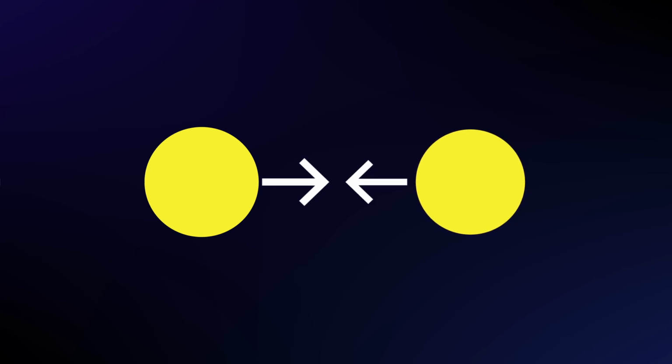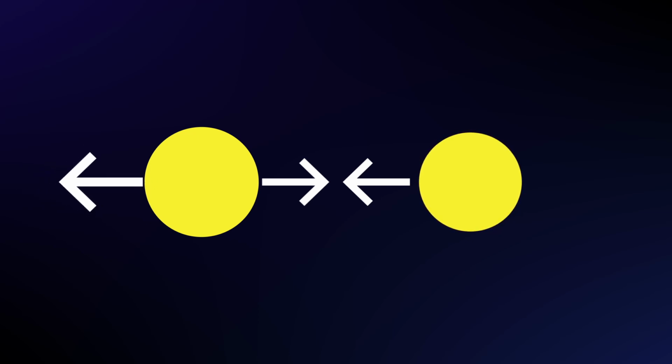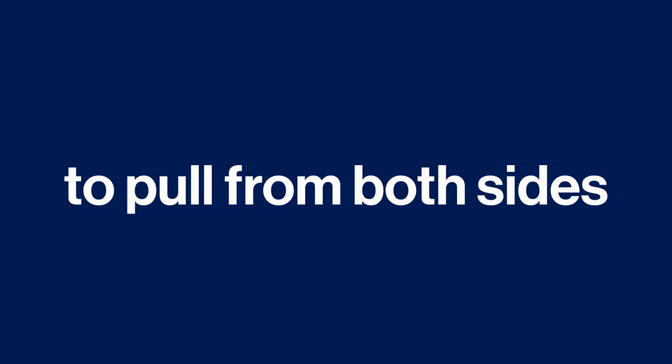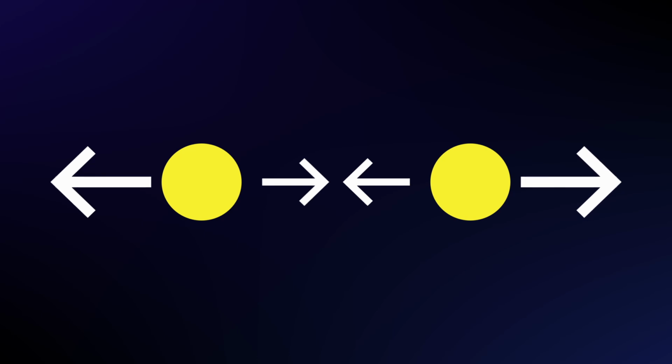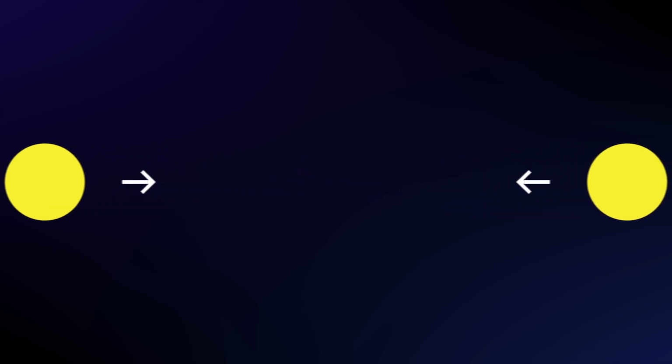If we take a closer look at the internal forces of two particles in the Sun, we see that one particle pulls on another, but equally, the other particle pulls back on the first one. If we now pull on one of the particles, you can see that the direction of force is the same as the direction that the particle is pulling the other particle. Well, how do we separate them? We can't feasibly pull hard enough on one to pull the particles apart, so the best solution is to pull from both sides. Now, even though each particle is being pulled in the direction it pulls the other particle, as long as the external forces are greater than the internal forces, they can be pulled apart.